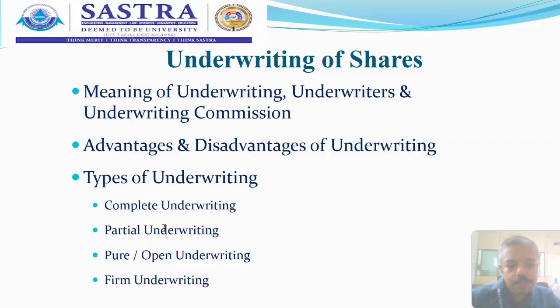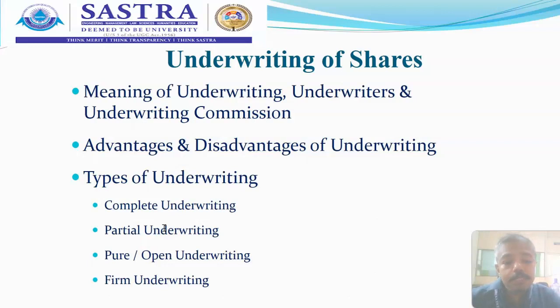The first 2 types are on the basis of the number of shares or debentures underwritten. According to this basis, underwriting contracts are classified into 2 types, that is, complete underwriting and partial underwriting.